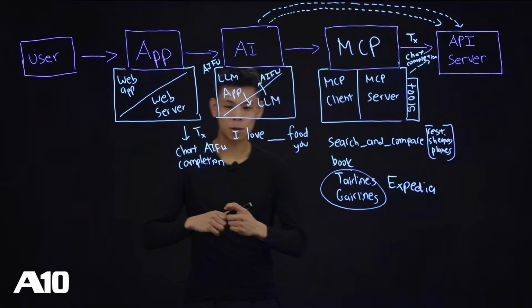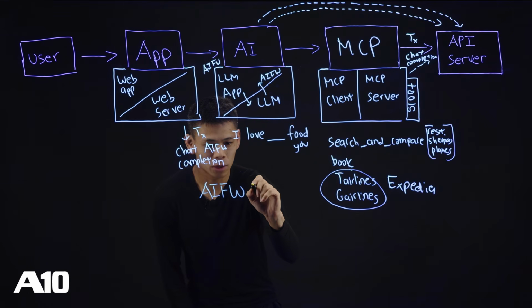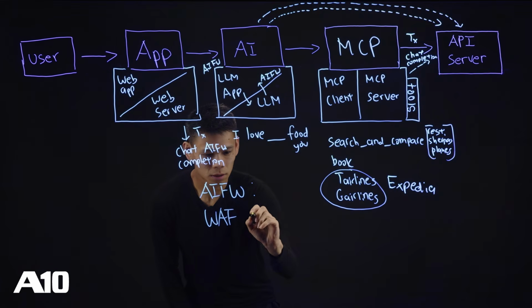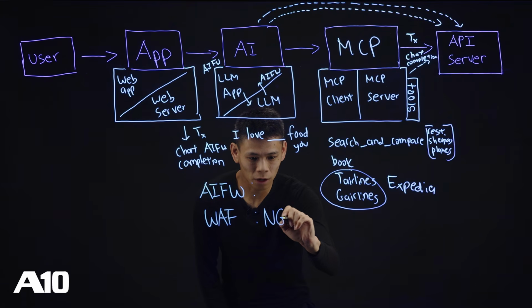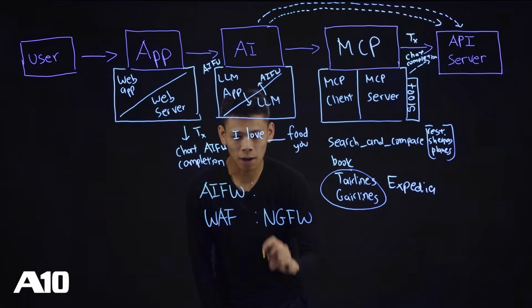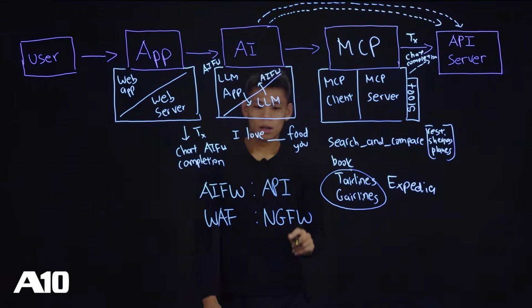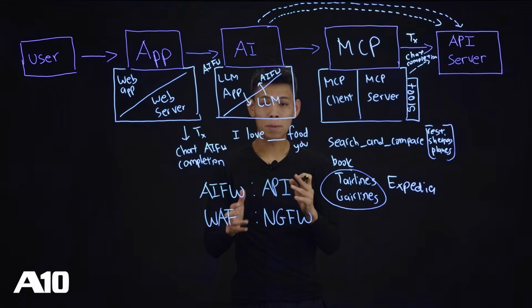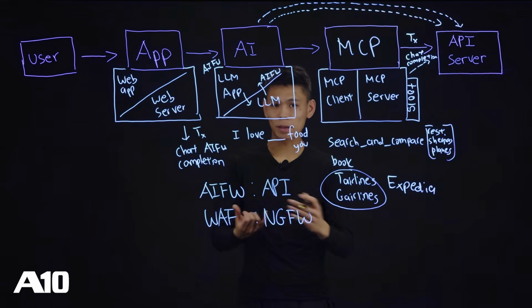The final thing I'd like to talk about is this interesting comparison. I'm going to call it AI firewall is to something as WAF is to something. And these are going to be filled in with: WAF is to next-gen firewall as AI firewall is to, we're going to call it APIs. I'm going to draw a neat little picture down here that will kind of help explain it. Back in the day, when people were trying to understand, if we have a next-gen firewall, why do we need to have a web application firewall?